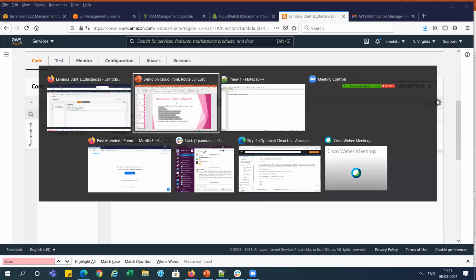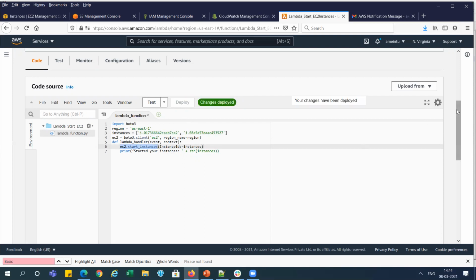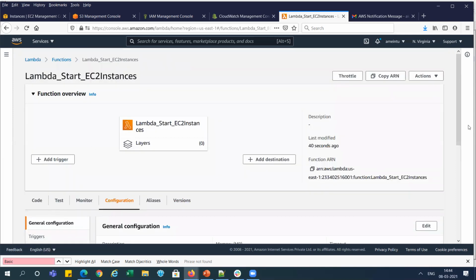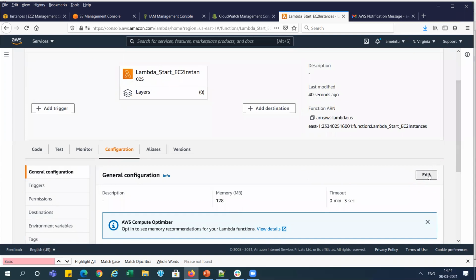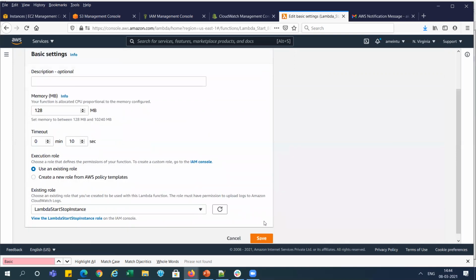And the instance ID we need to change, right? We are copying it from here. It is the same instance because we are using it for stop and start. So I am putting the instance ID here, and it is just ec2.start_instances, same thing we did. So this is deployed, right? And in the configuration section, we can go to general settings and edit it. We are increasing the timeout to 10 seconds, right? Save.